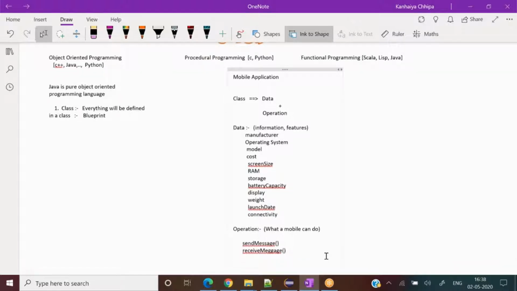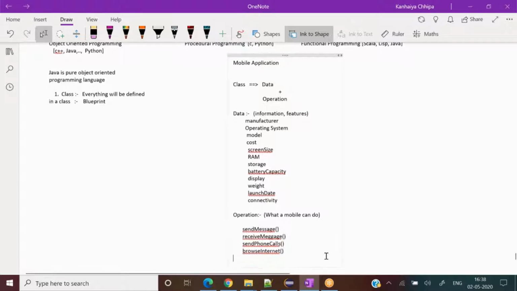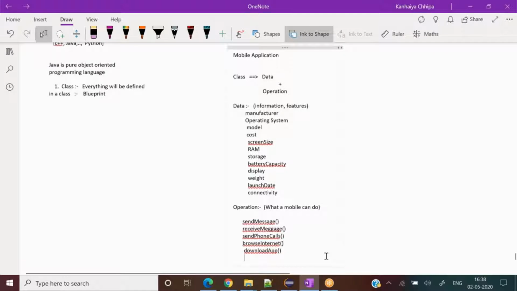Anything else you can think of? Let's say make phone calls. It can also browse the internet. These are its operations. Download an app, whatsoever operation it can do using my mobile. Watch video. So there are n number of operations we can think of from a mobile. So these all are our operations.